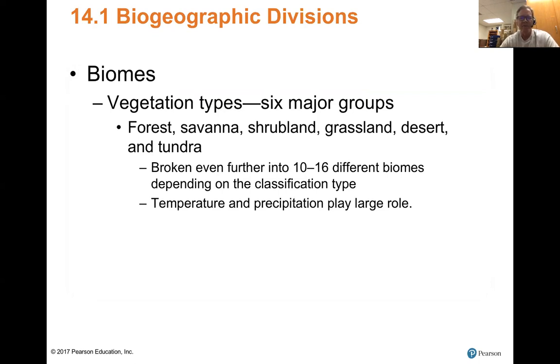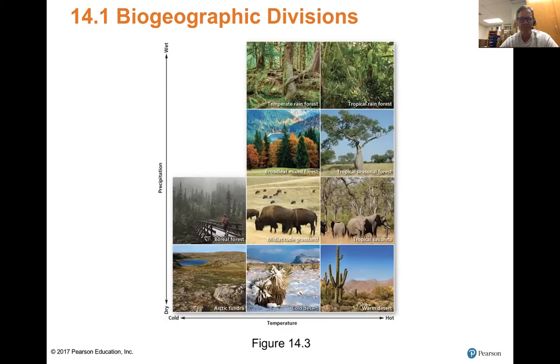Now, in terms of vegetation types, there are 6 major groups: the forest, the savannas, shrublands, grasslands, desert, and tundra. And each of those can be broken further into 10 to 16 different biomes depending on the classification type. And then temperature and precipitation play a large role, much like we saw when we did climate classification at the beginning of the semester.